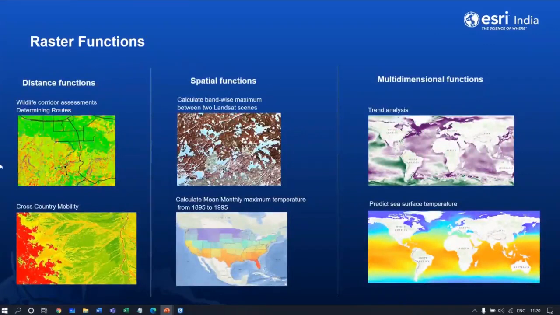For example, here the distance functions are used to identify routes or cross-country mobility. The spatial functions are used to identify pixel statistics like band-wise maximum or mean temperature. And trend or pattern analysis is done using multidimensional rasters.